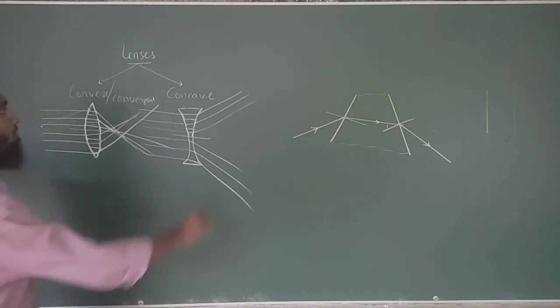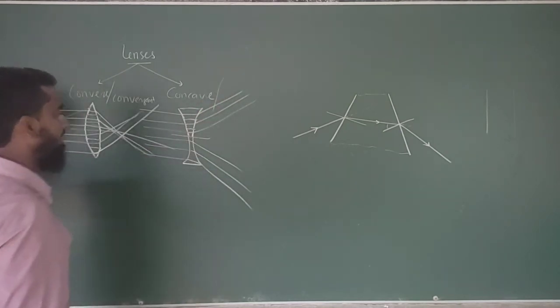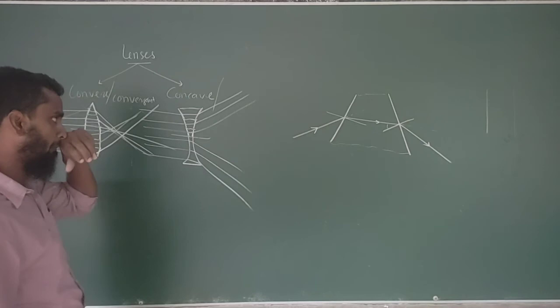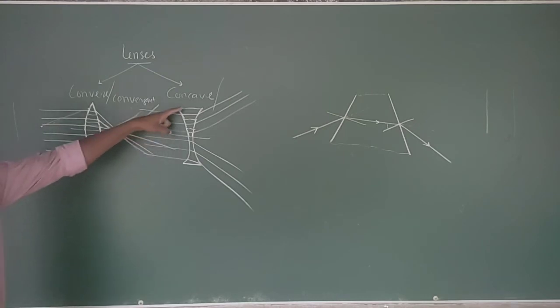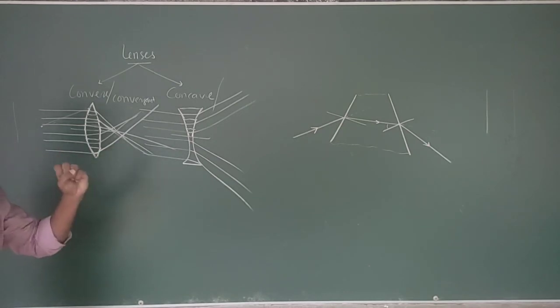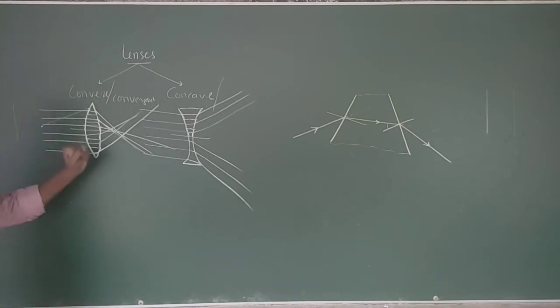Therefore, we are calling this concave lens a divergent lens. Why converging, I have explained. Why diverging, I have explained. Always the concave tries to diverge the light rays. This tries to converge the light rays. That is the main thing that you should know.